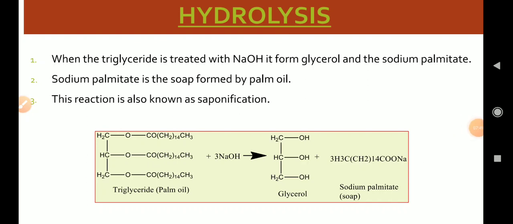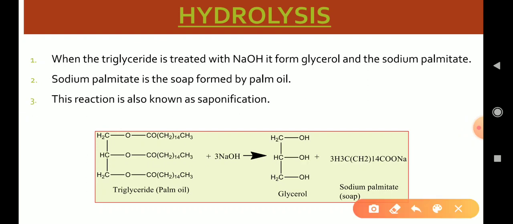Hydrolysis is a reaction which is also used to make soap in the soap industry. This is the hydrolysis which takes place outside the body. The hydrolysis of fats and oils in the presence of a base like NaOH or KOH is used to make salts like soap, and this reaction is called saponification.